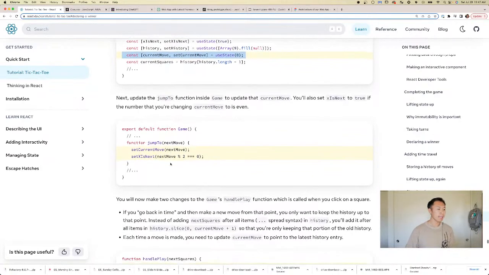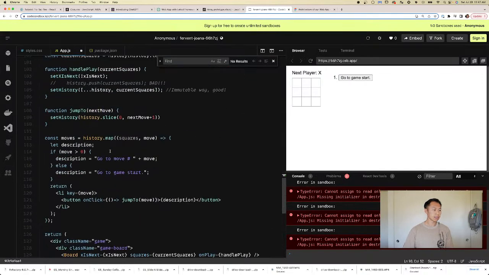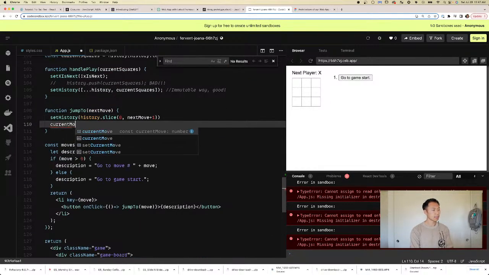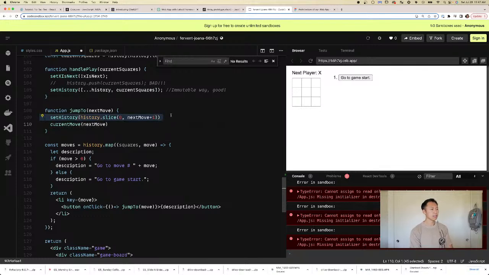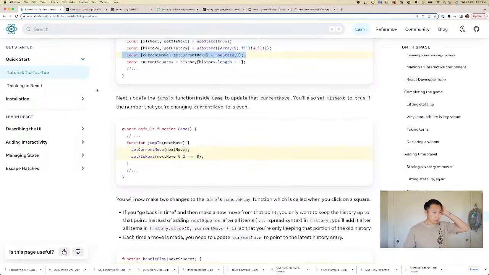Okay, and then the jump to, we're going to say, hey, the current move is going to be the next move. So we don't need to slice up the history like we did. That's fine. Okay. And then we're going to say X is next is mod 2 of the next move.